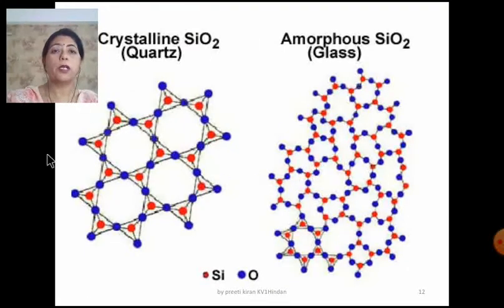Children, this is the internal structure of quartz. The building unit is silica, and you can see how the silica units are so well packed. There is a pattern, and then the pattern is repeated, and there is a long range orderliness here. This is quartz. Now, the same silica unit is so haphazardly packed. There is no long range orderliness. There is no periodicity. It is glass. Now, quartz is known as a crystalline solid and the glass is known as an amorphous solid.